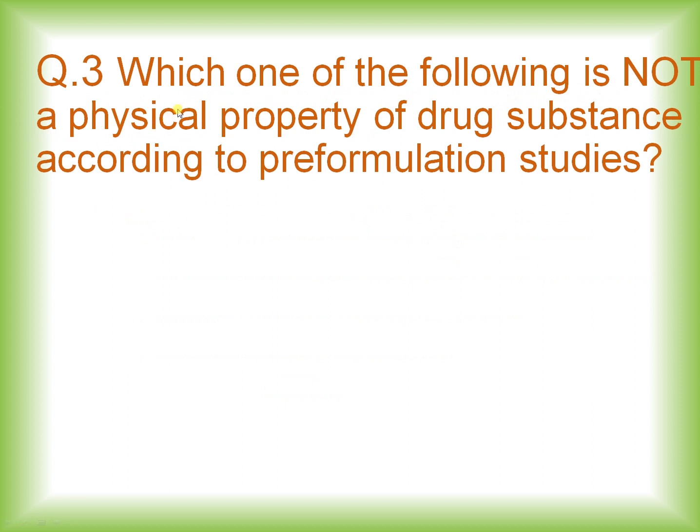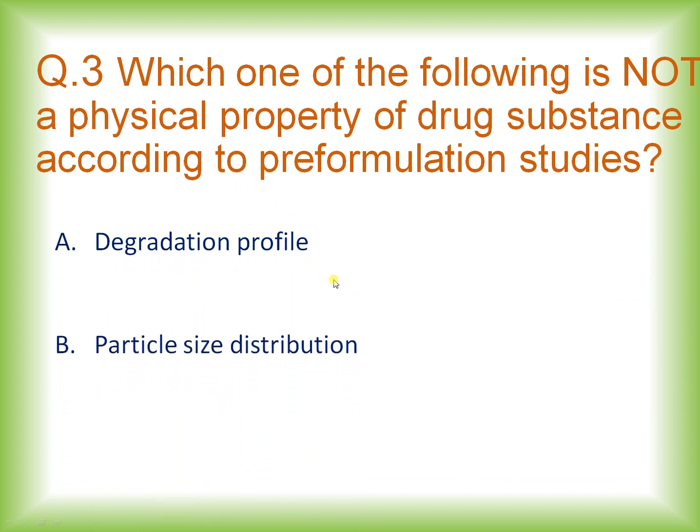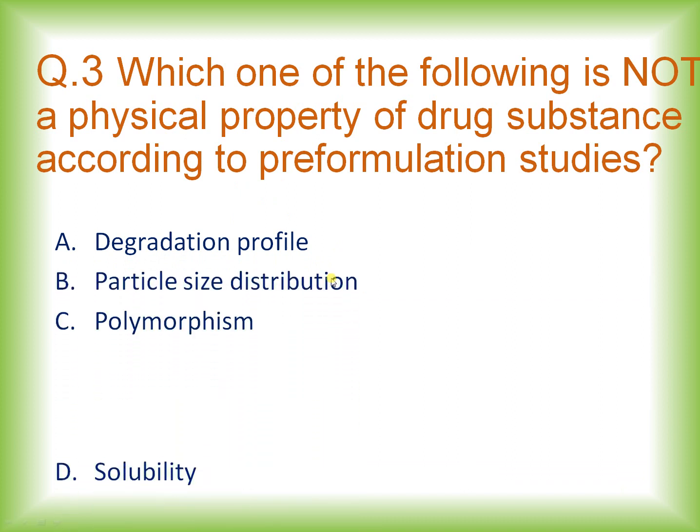Moving to question number 3. Which one of the following is not a physical property of a drug substance according to pre-formulation studies? Now, as we know, in pre-formulation studies we study physicochemical properties. So here the question is asked which one is not a physical property of a drug substance as per the pre-formulation studies. Options are degradation profile, particle size distribution, polymorphism, solubility. And the right answer is degradation profile.